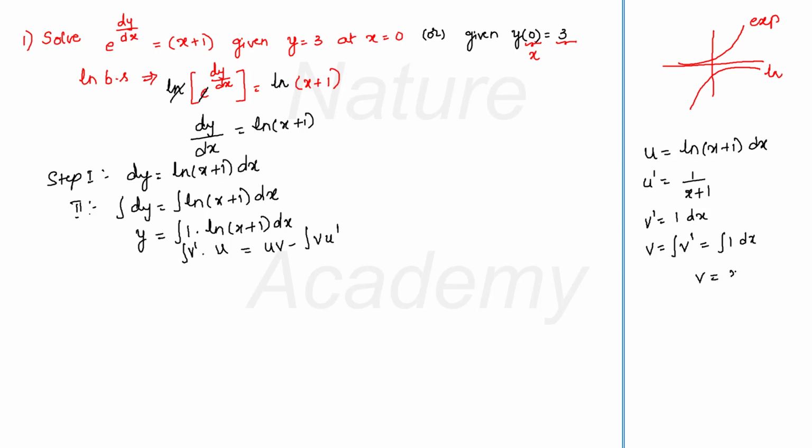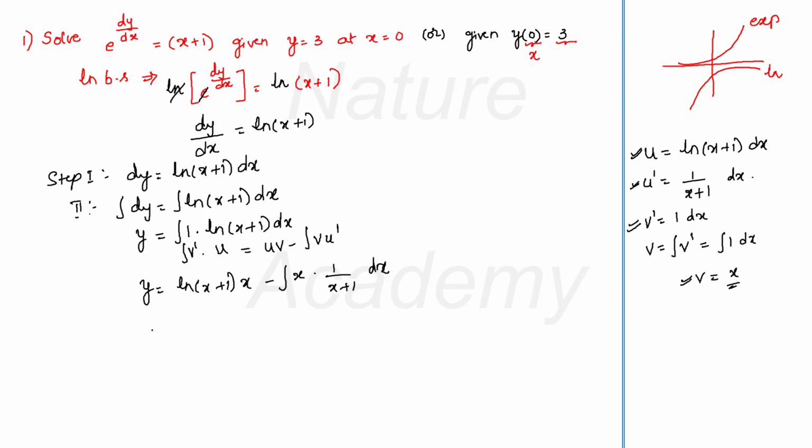So I have u given in the question with which I found u'. I have v' given in the question with which I found my v. Now I can easily find the value of this integral equation. So my y will be equal to u into v, which will be log(x+1) into x minus the integral of v, which is x, and u', which is 1 by (x+1), into dx.